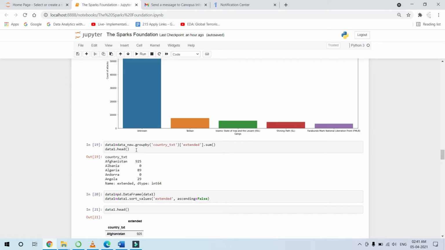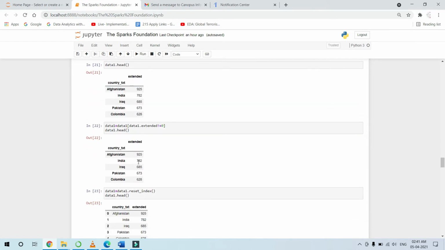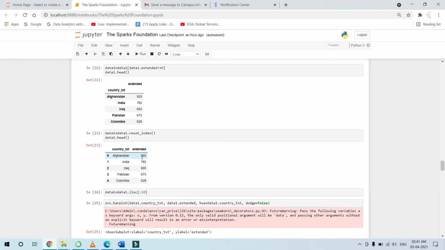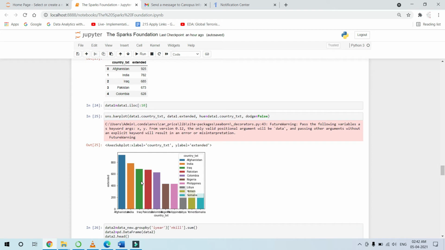Then this data shows the countries which face the highest number of attacks that lasted for more than 24 hours. So Afghanistan experienced the highest number of such attacks, followed by India, then Iraq, then Pakistan, then Colombia. The graph here shows the same.